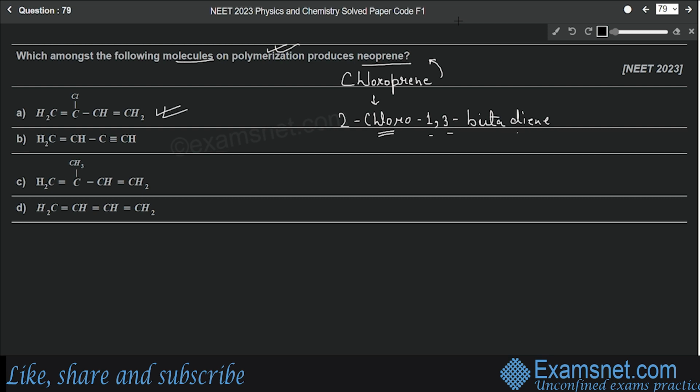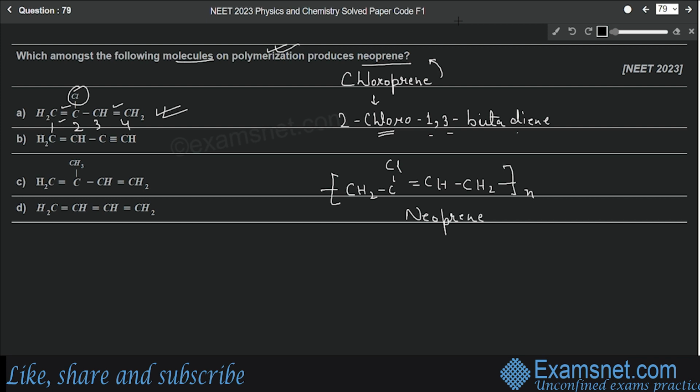Here you can see that this is carbon number 1, this is 2, this is 3, this is 4. So at second position we have a chlorine attached to it, and at first and third position we have double bonds. So this is 2-chloro 1,3 butadiene, and which will produce neoprene on polymerization, and neoprene will look like this. CH2, C, here we have chlorine, here double bond CH and then CH2. This is the polymer, neoprene.